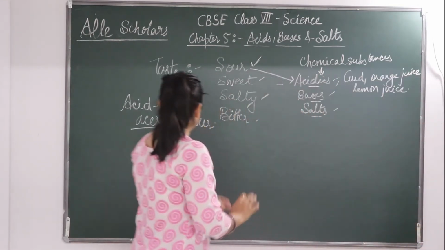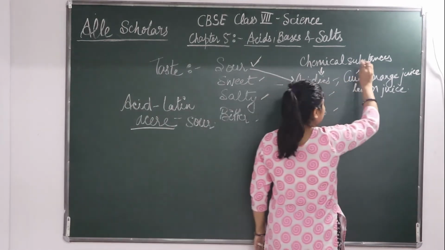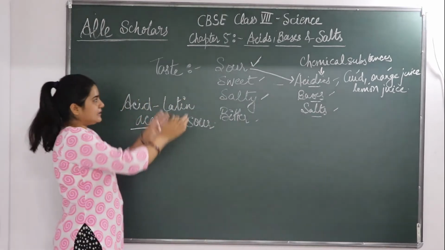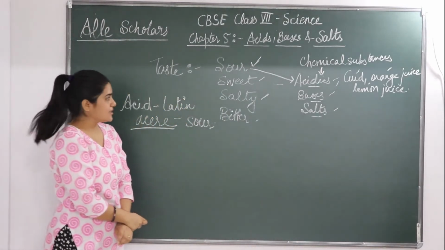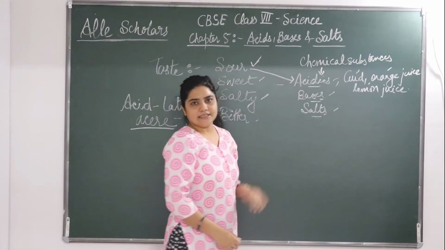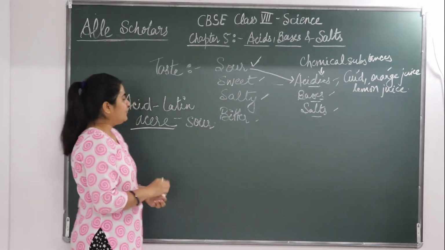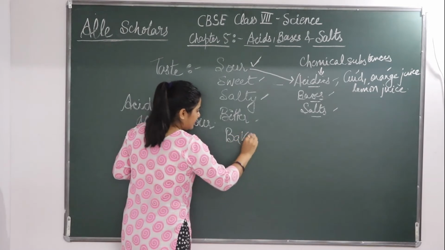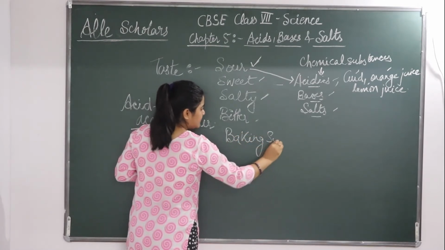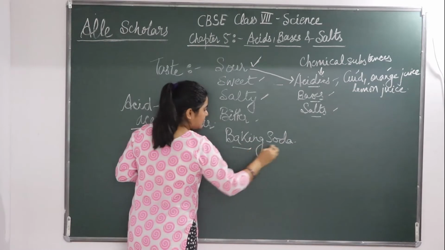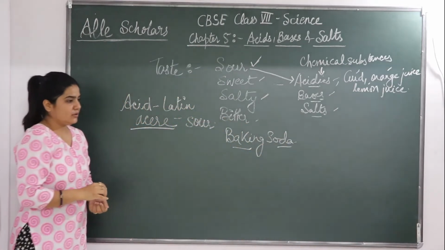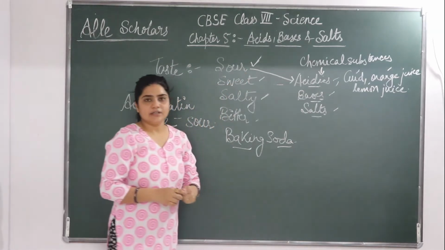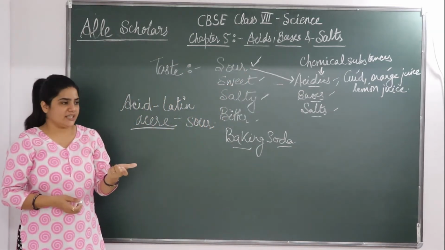Now we have seen that you can taste curd, orange juice, and lemon juice, and tell that their taste is sour and they are acidic in nature. Now if we talk about baking soda, mother uses baking soda. Does it taste sour? If not, what does it taste like?